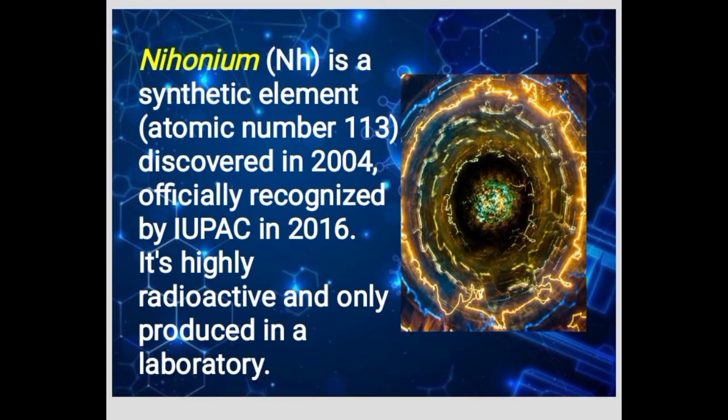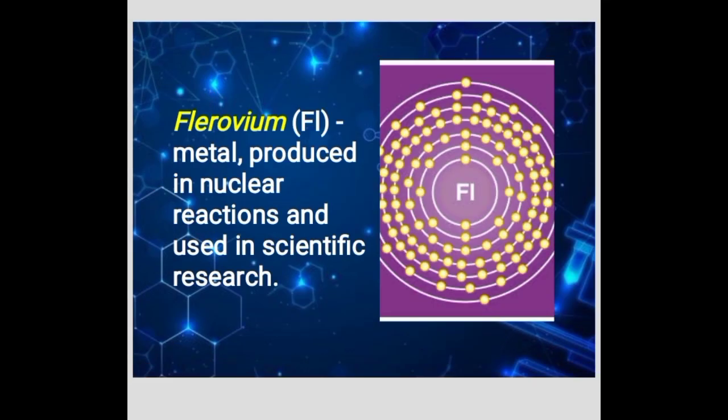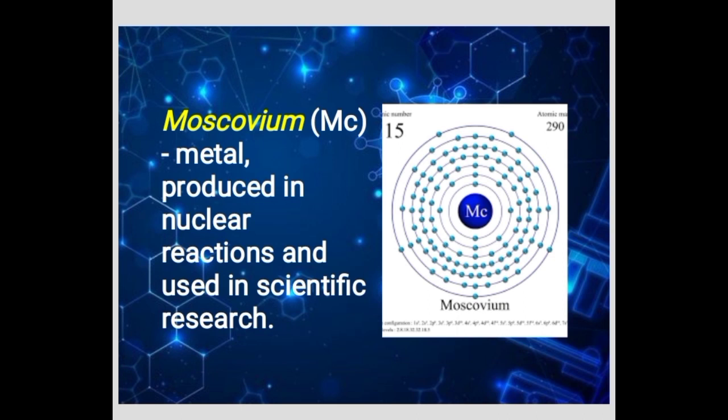Nihonium is a synthetic element, atomic number 113, discovered in 2004, officially recognized by IUPAC in 2016. It is highly radioactive and only produced in a laboratory. Flerovium, metal, produced in nuclear reaction and used in scientific research. Moscovium, metal, produced in nuclear reaction and used in scientific research.